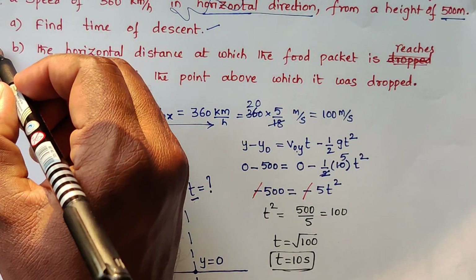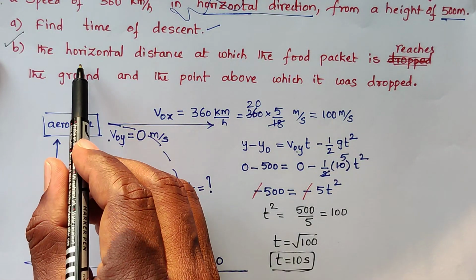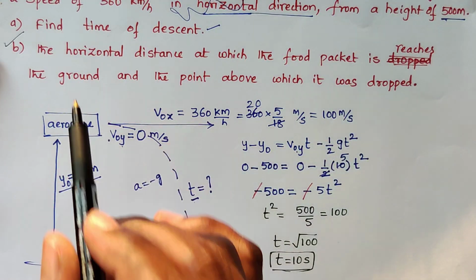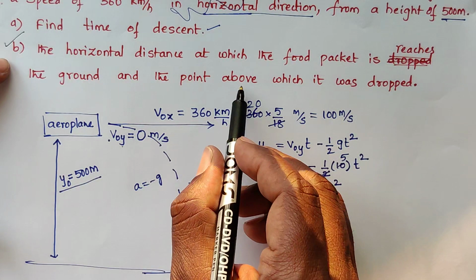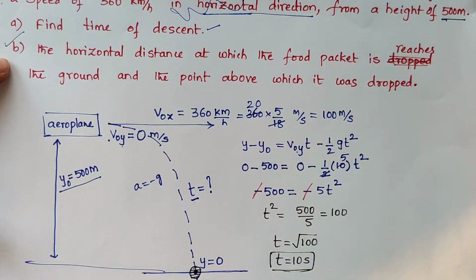Now we need to find part b. We need to find the horizontal distance at which the food packet reaches the ground, from the point above which it was dropped.